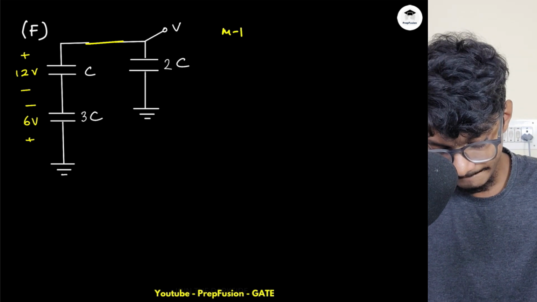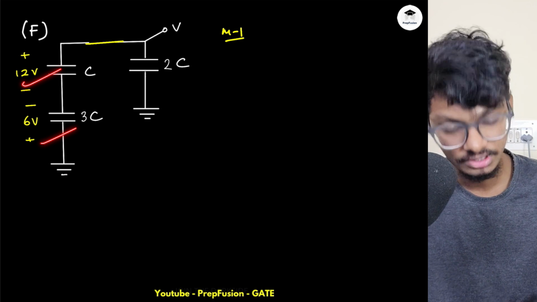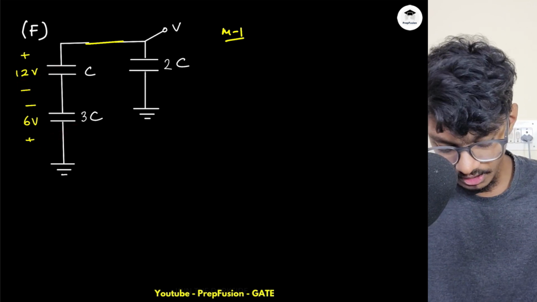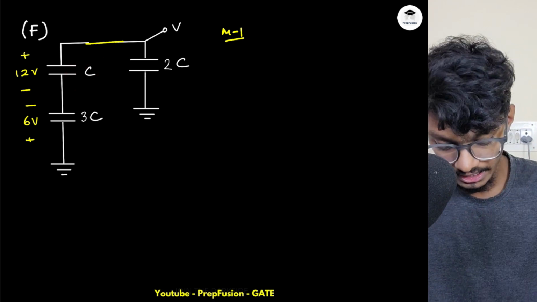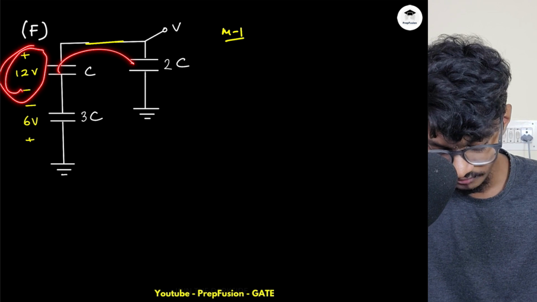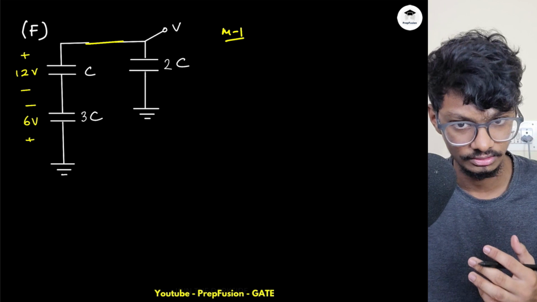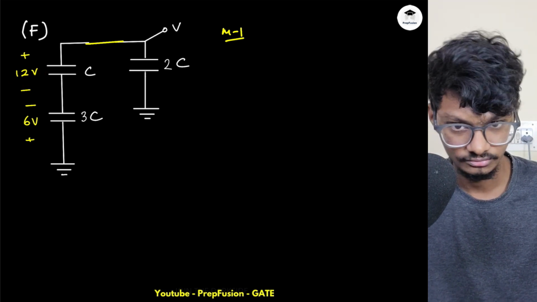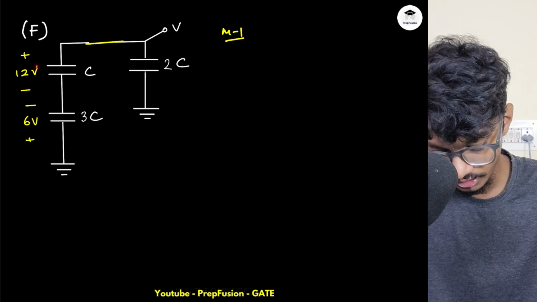So here I have to take an assumption, like due to which capacitor actually voltage is getting developed. I will assume the total voltage developed for this capacitor is delta V. Okay, and in which direction? I will assume that charge is flowing from here, because this is larger, this is plus 12 and this is 6, this is larger magnitude. So I will assume that charge flows from this capacitor only. So this has larger voltage, that's why. I can be wrong as well, and if I am wrong, that will come out to be negative. Let's see. So this is flowing out the charge.